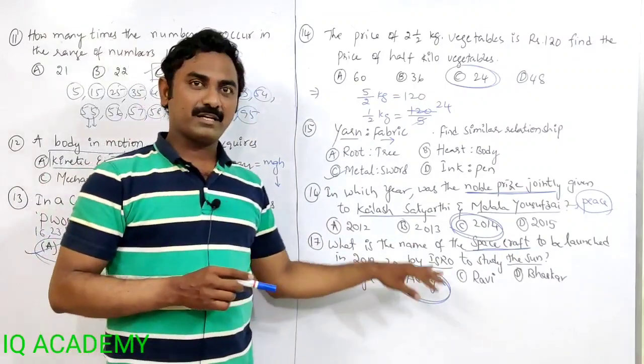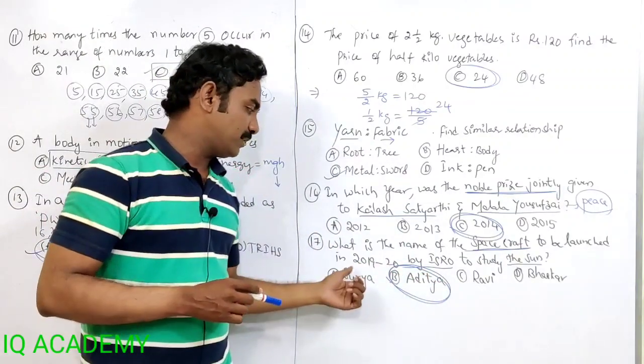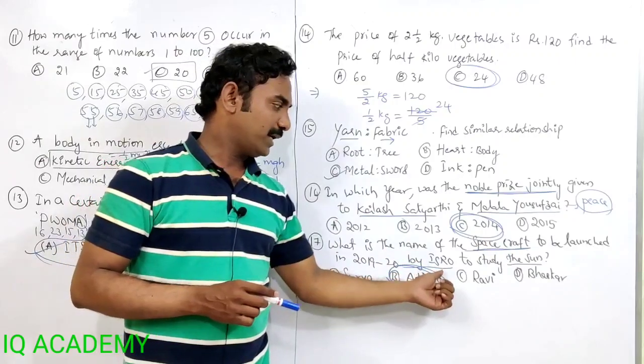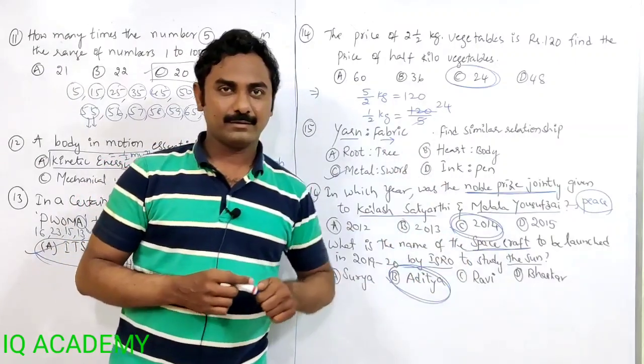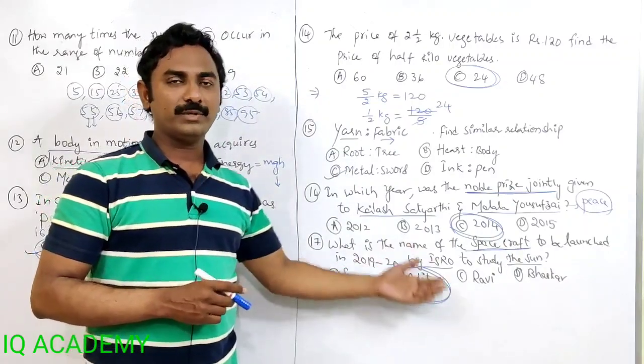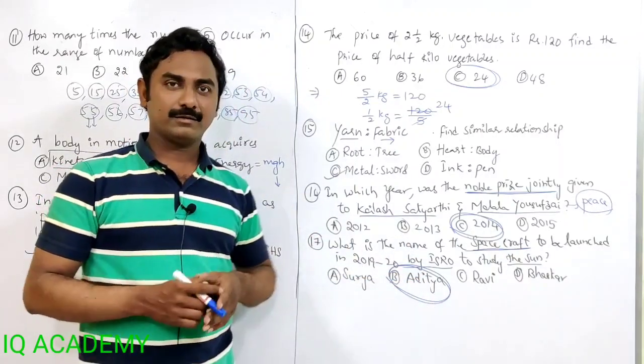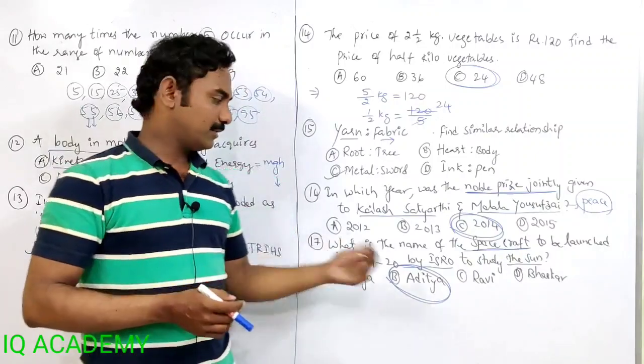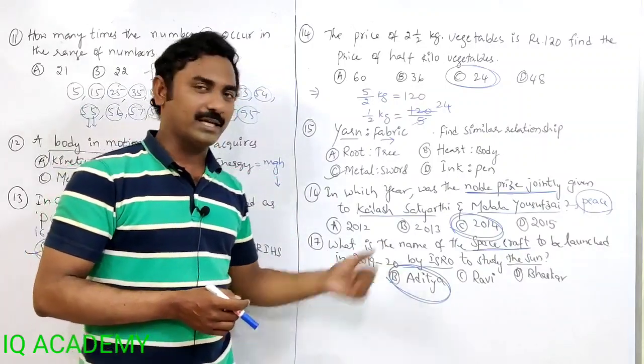So the Aditya spacecraft is the first spacecraft to be launched in 2019-20 by ISRO to study the sun. No other satellite was there before. This is the first one going to be launched. Not yet launched. Now it is 2020. They said they will be launching in 2019-20.